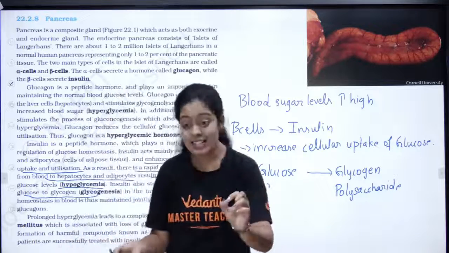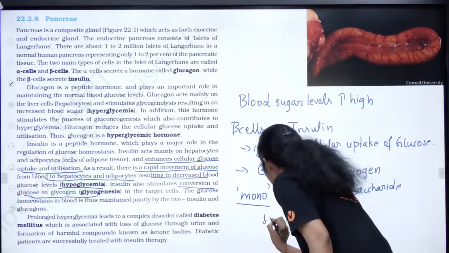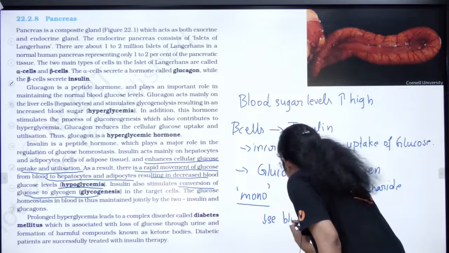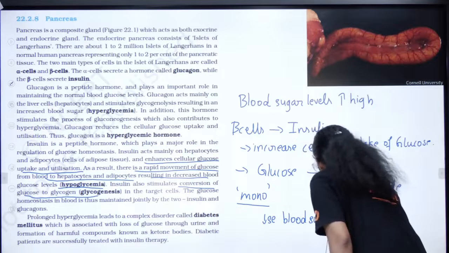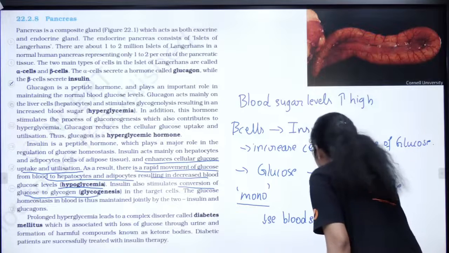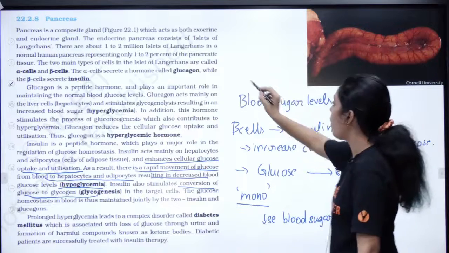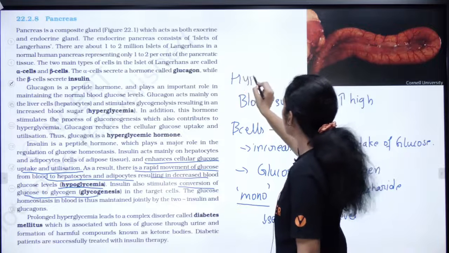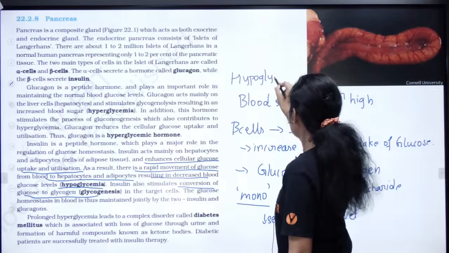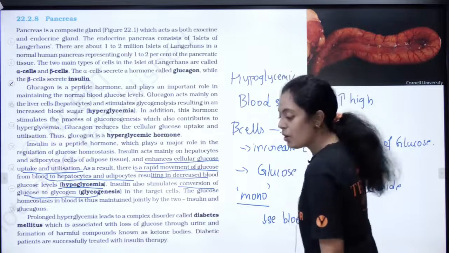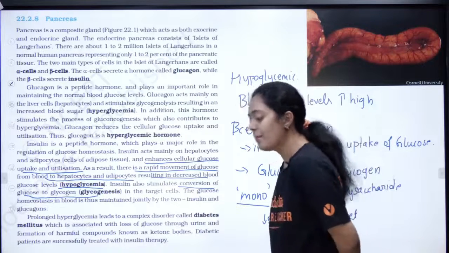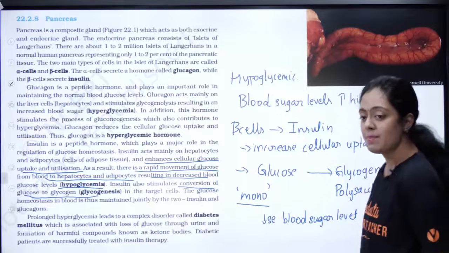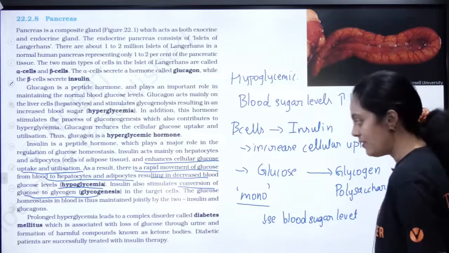And hence it is going to decrease the blood sugar level. So we call it a hypoglycemic factor. Is it clear to everyone? Is it clear what is hyperglycemic and hypoglycemic? Can we continue now?